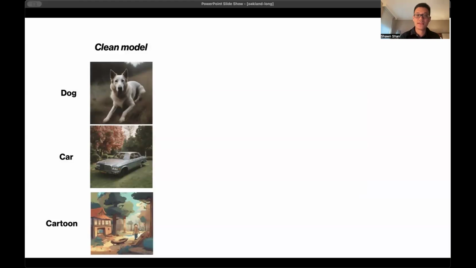Here is the baseline. These are images generated from a clean model using the prompt on the left. The clean model we're using in our tests is Stable Diffusion XL, one of the newest models. If you prompt the model with a picture of a dog, you'll generate a dog image, a car image, and so on.